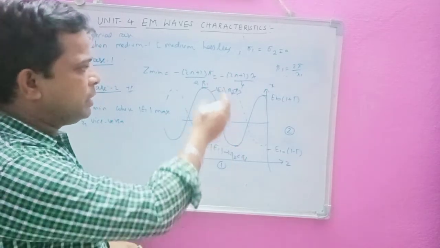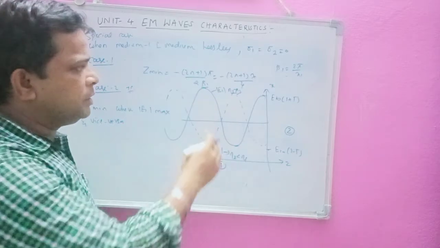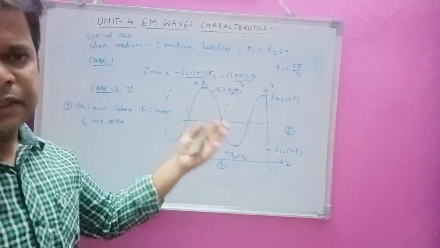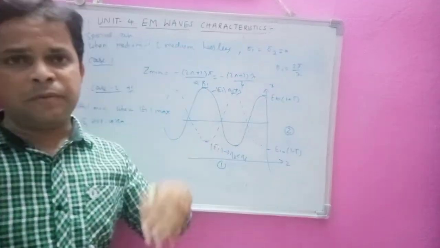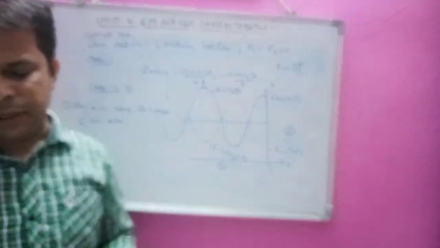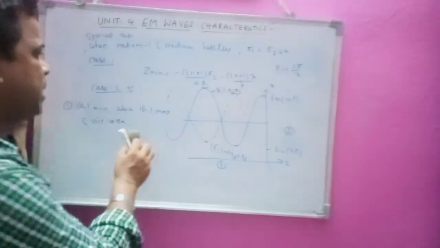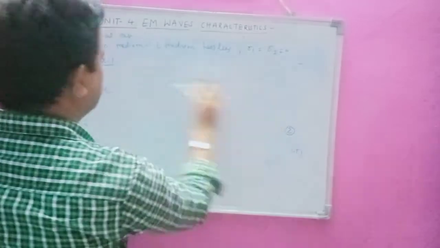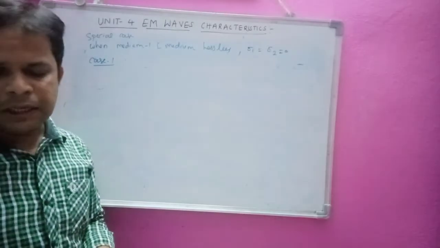where we are going to show that E1 max and E1 min are opposite in nature. Okay, where E1 max occurs, H1 min occurs, and where H1 max occurs, E1 min is going to occur. Okay, so now the ratio of E1 max, very important concept next one, the ratio of E1 max to E1 min or H1 max to H1 min is defined as the standing wave.